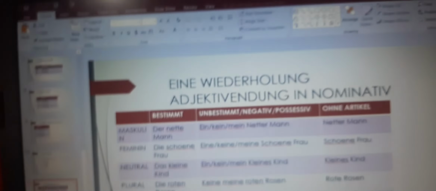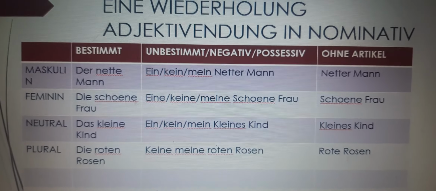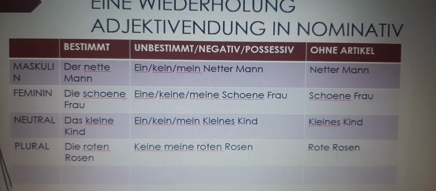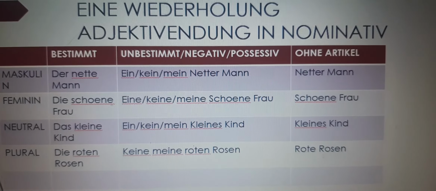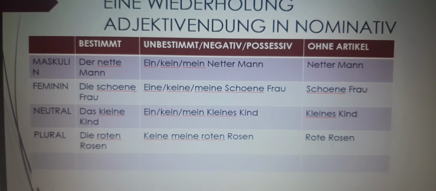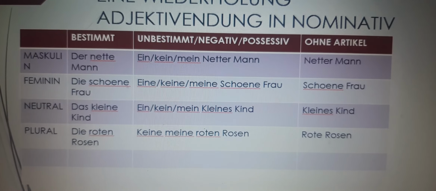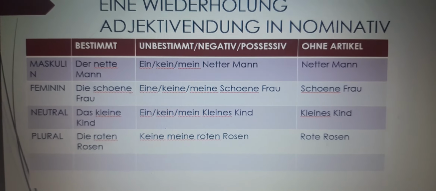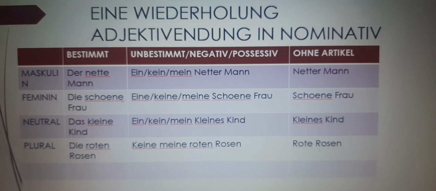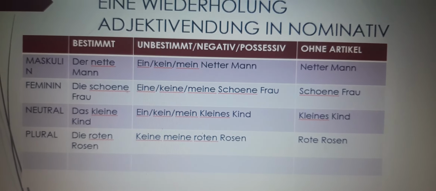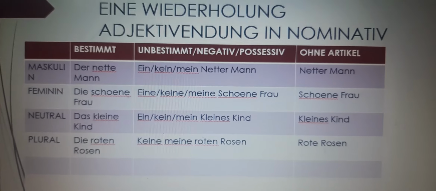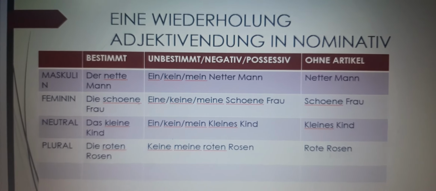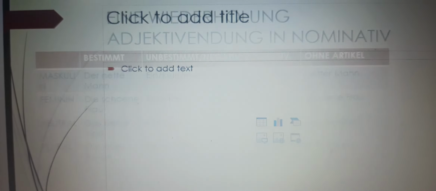Now guys, it is the Wiederholung time. Let us see. Bestimmt Artikel, der nette Mann. Unbestimmt Artikel, negative, possessive: ein, kein, mein netter Mann. Ohne Artikel, netter Mann. Feminin, die schöne Frau. Eine, keine, meine schöne Frau. Und ohne Artikel, schöne Frau. Neutrum, das kleine Kind. Ein kleines Kind, kleines Kind. Plural is die roten Rosen. You see the keine, meine roten Rosen. But here is no eine, no unbestimmt. And am Ende ist rote Rosen.